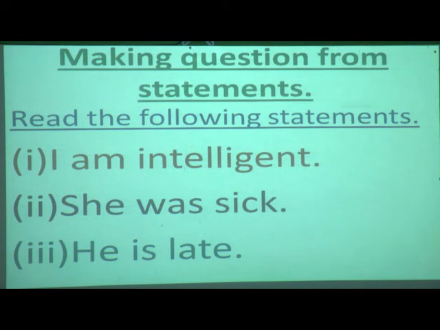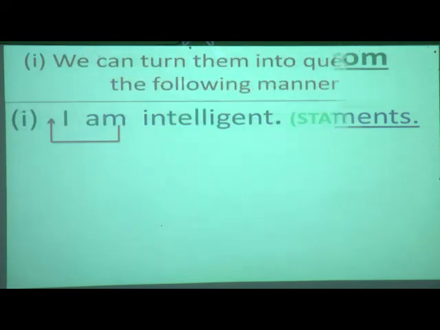Now what do we have to do? We have to make questions from statements. It means we have to make these statements into interrogative sentences. Now we will see how we can make them. We can turn them into questions in the following manner. Now what is the manner to make a statement into a question? Pay proper attention to how we have to make an interrogative sentence.